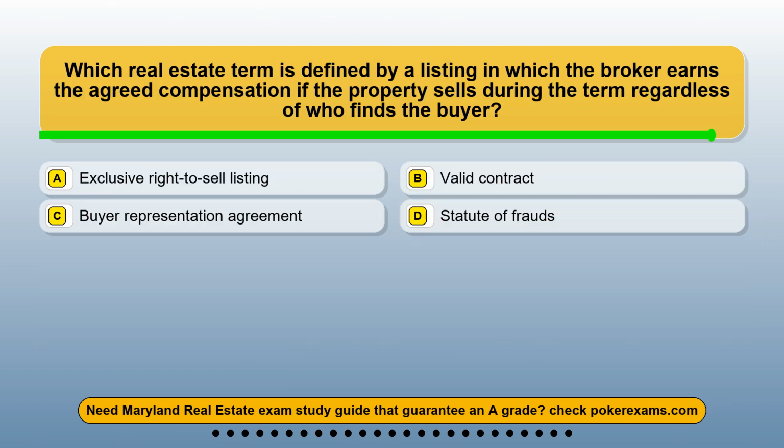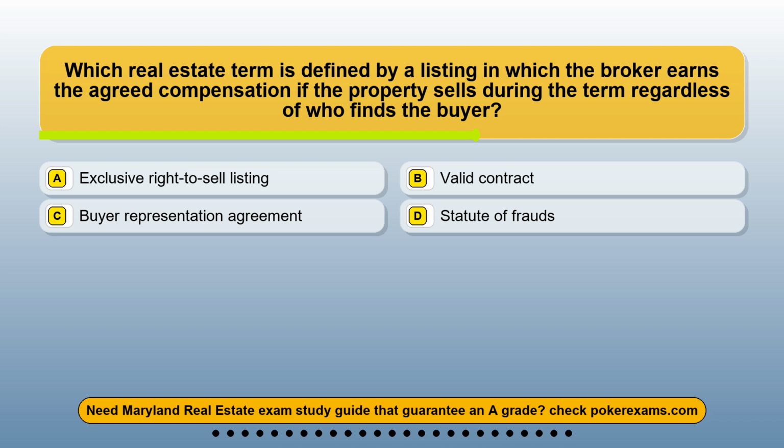Question 5. Which real estate term is defined by a listing in which the broker earns the agreed compensation if the property sells during the term regardless of who finds the buyer? Option A. Exclusive right to sell listing. Option B. Valid contract. Option C. Buyer representation agreement. Option D. Statute of frauds.